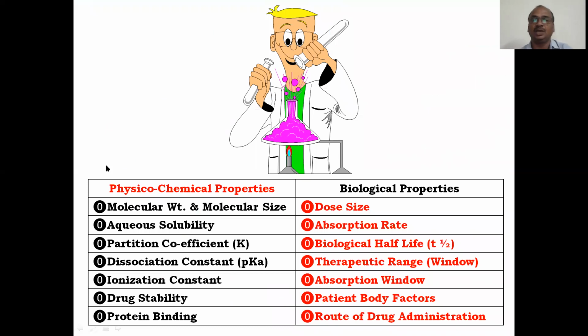See here, I have summarized the physicochemical properties and biological properties on both sides. Now we will see all these factors one by one. You can take screenshots or download the app; everything will be available in it.